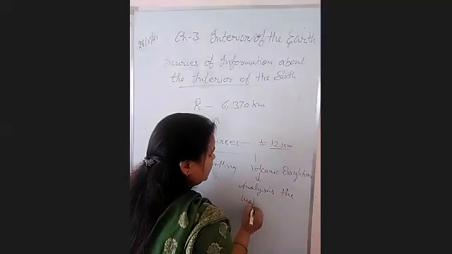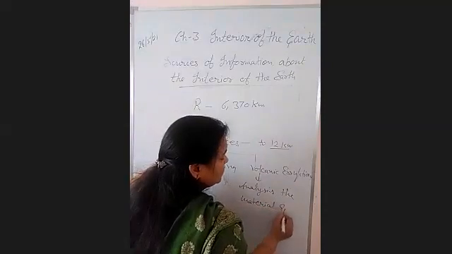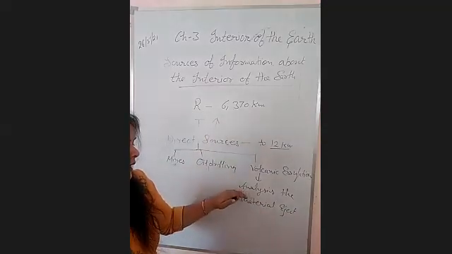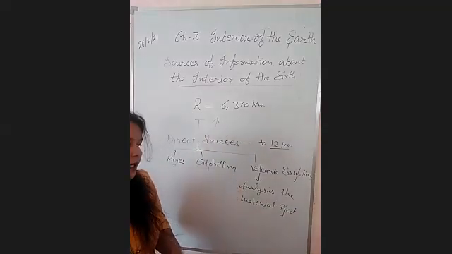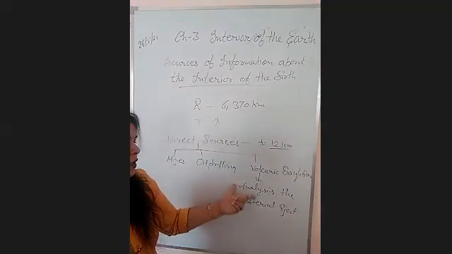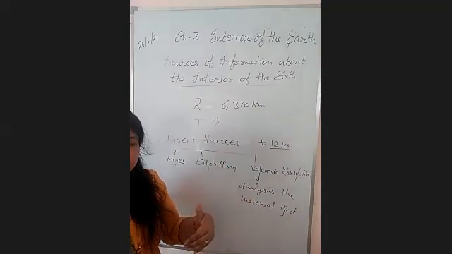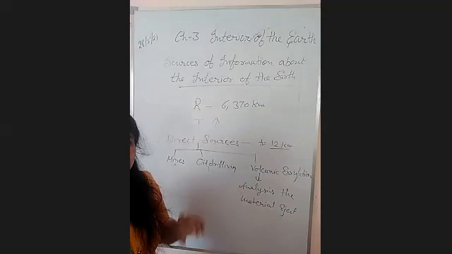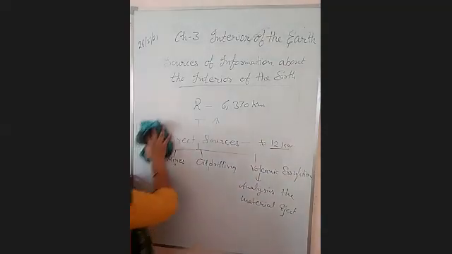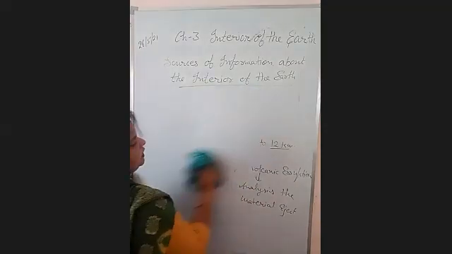The material ejected during the volcanic eruption is analyzed, and this analysis gives us an idea about the interior of the earth, which type of material is found in the core and in the mantle, because that material was ejected over the surface. So these are the direct sources, but by these direct sources, our information is very limited. We do not get to know how the interior of the earth is formed.